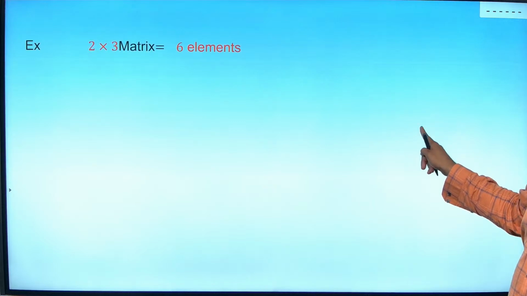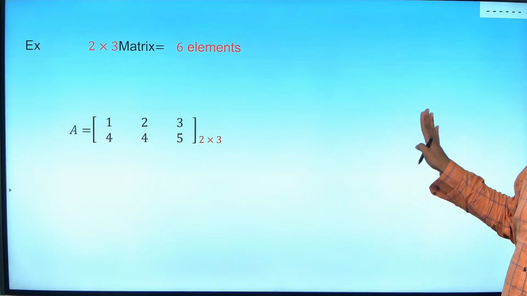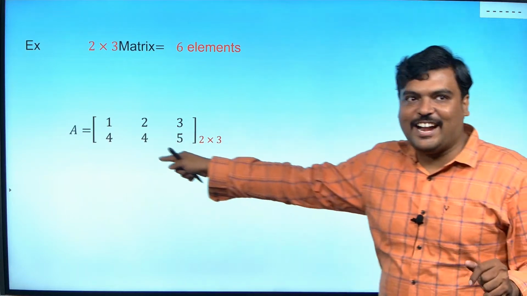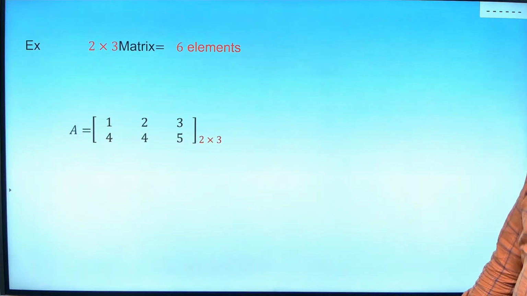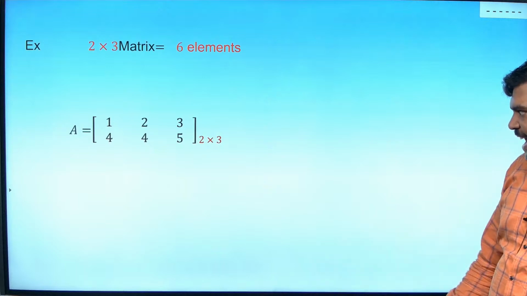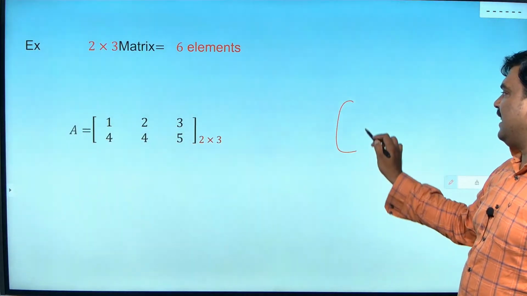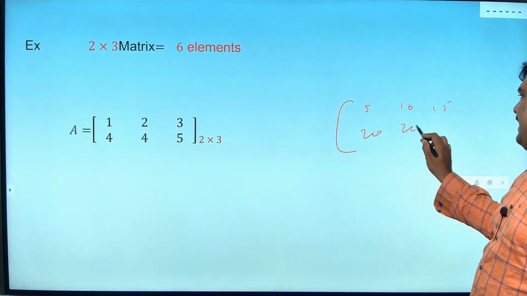Okay guys, I will stop from here. Time is 9 o'clock. But let me finish the scalar multiplication alone. When I say stop, don't pack your bags immediately. A is 1 2 3 4 4 5, I have given. If I want 5A, what is 5A? Yeah, what is 5A? Tell me: 5, 10, 15, 20, 20, 25.